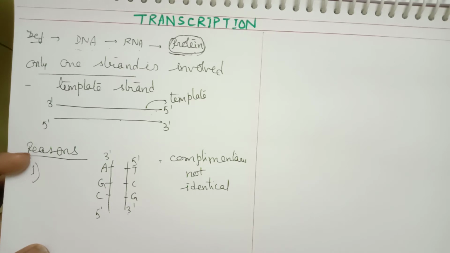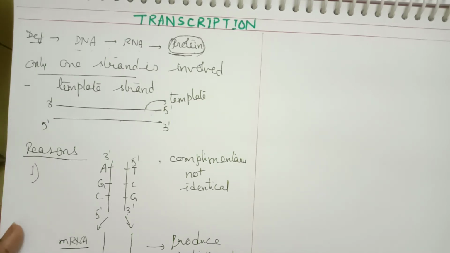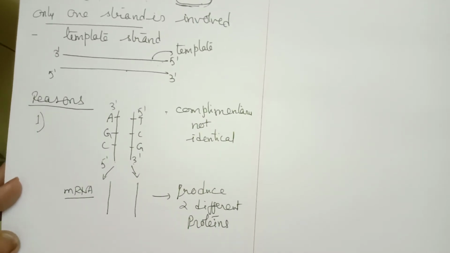They are not identical. Therefore, suppose mRNA is synthesized from both the strands: this strand will synthesize one mRNA, and this strand will also synthesize another mRNA. These two mRNAs synthesized will produce two different proteins because they are not identical. So they produce two different proteins. This will complicate the entire genetic process.